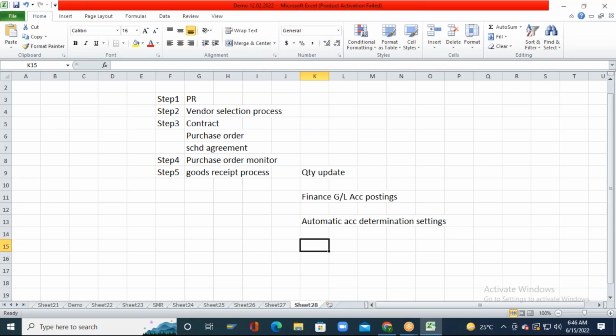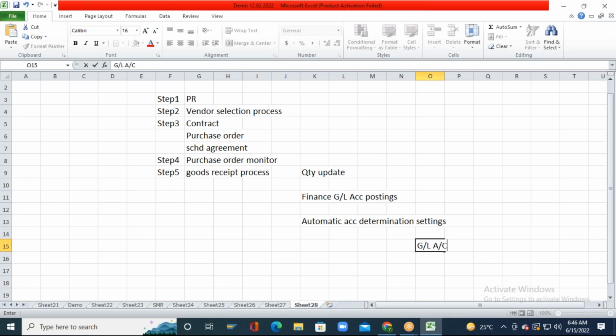The finance team will create the general ledger accounts and they will give them to us. If I post a goods receipt, what is the relevant GL account that will hit at the finance side? If I do a goods issue, what is the relevant GL account that is going to hit at the finance side?